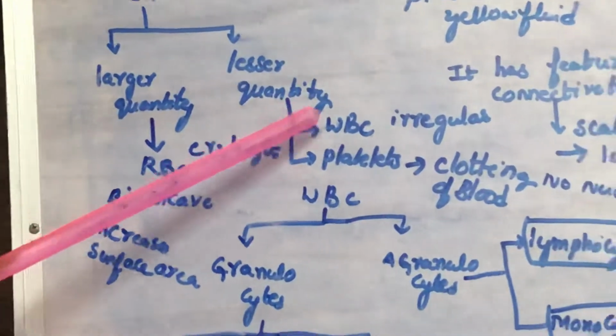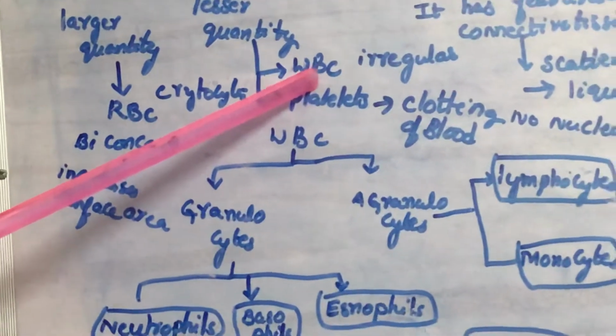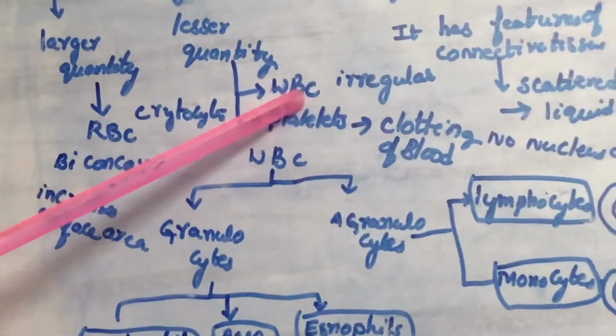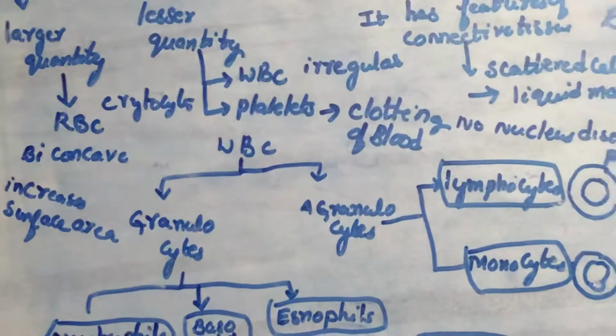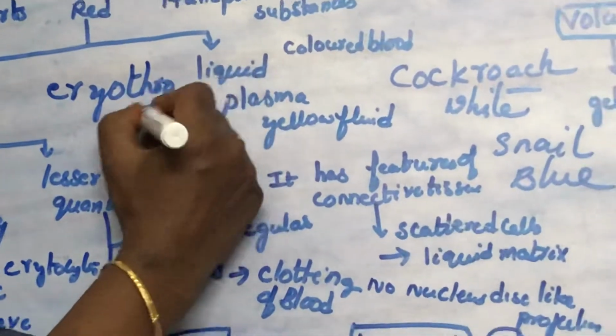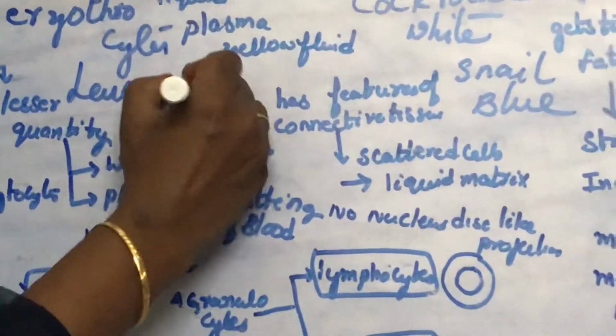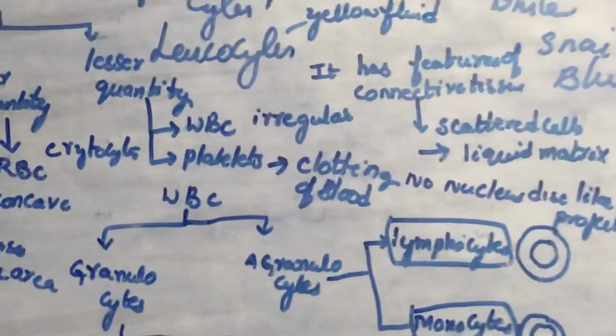The next type of cells we call WBC. WBC are white in color. They are also called leukocytes. Red blood cells are called erythrocytes. White blood cells are called leukocytes.